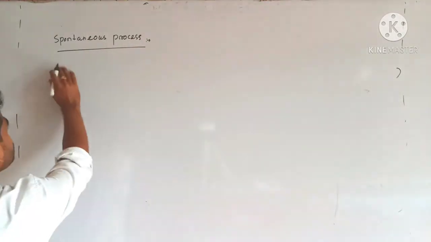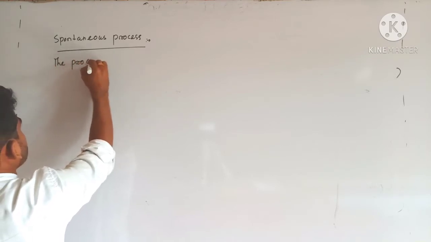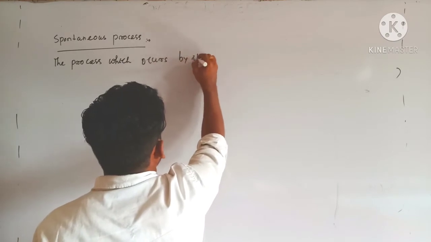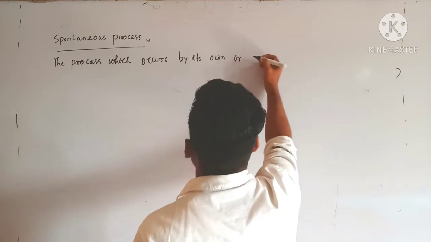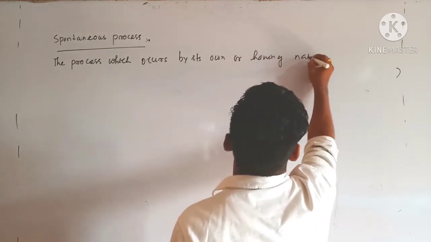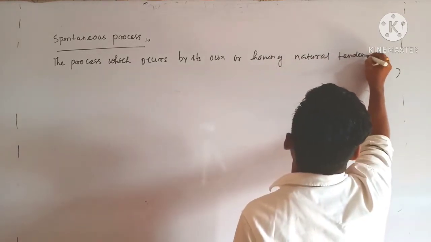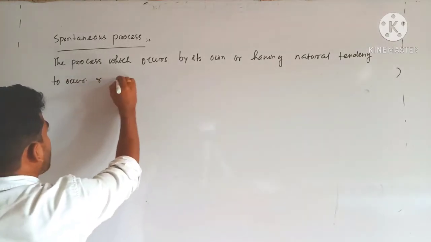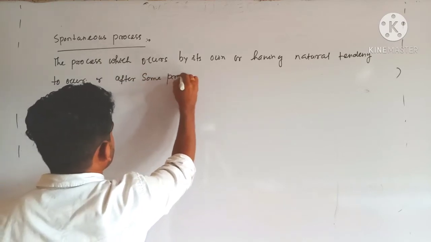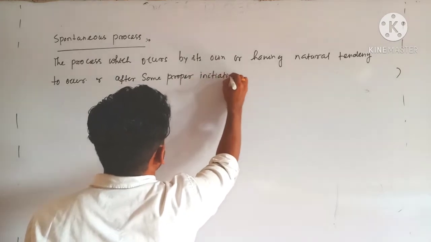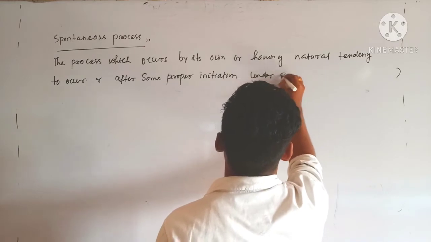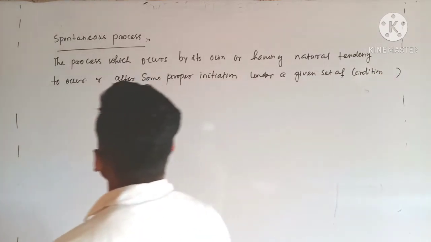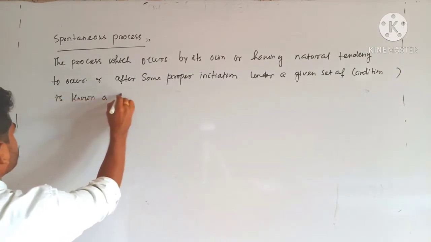So I can write: the process which occurs by its own, or which has a natural tendency to occur, or after some proper initiation under a given set of conditions, is known as a spontaneous process.